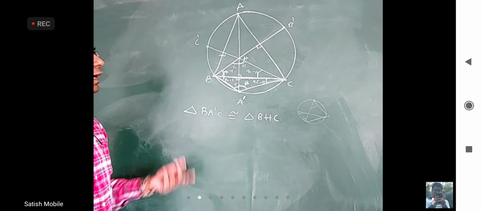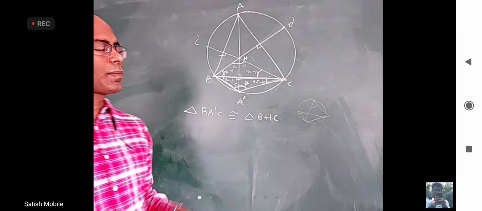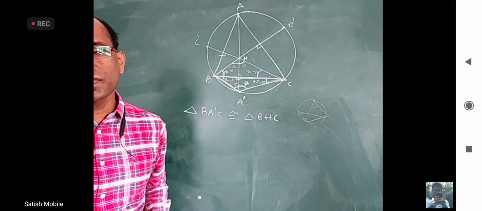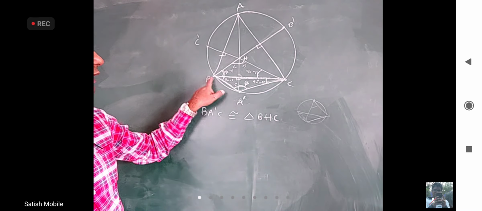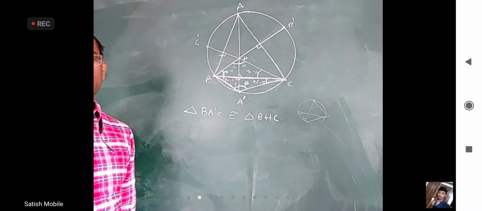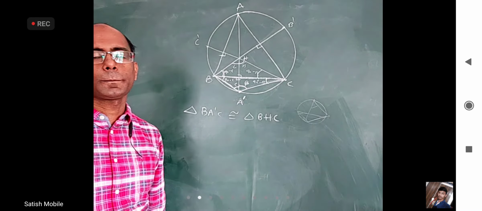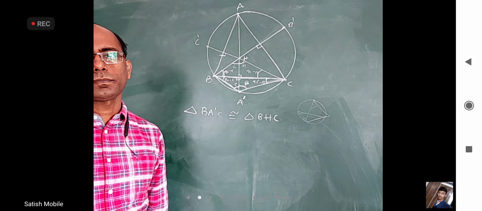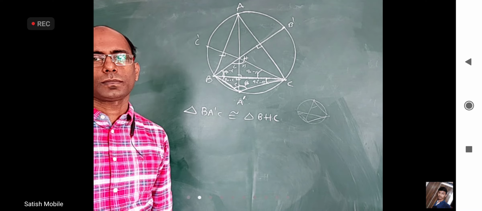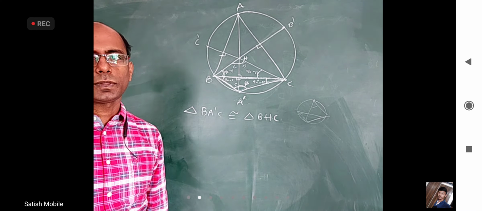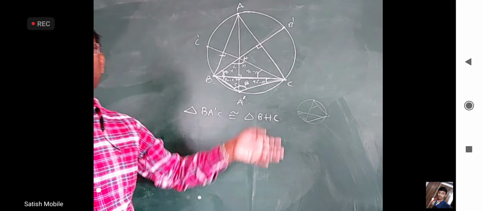Apart from that, let us see if somebody can answer this. BA dash C, what is the circumradius of this triangle? Same R. Why, Lokeshwar? Yeah, both have the same circumcircle. What is the question of circumradius?